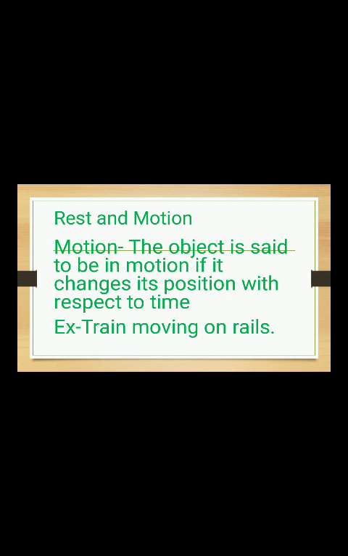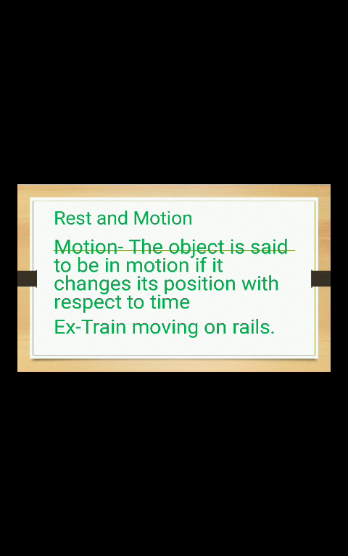Next, about motion. The object is said to be in motion if it changes its position with respect to time. See the train moving on rails. Here it is an example of motion. You know the various examples of motion. We walk, we run, we ride a bicycle, leaves fall from a tree, water flows down from a dam. So these are the various examples of motion. Motion is nothing but the object changing its position with respect to time.